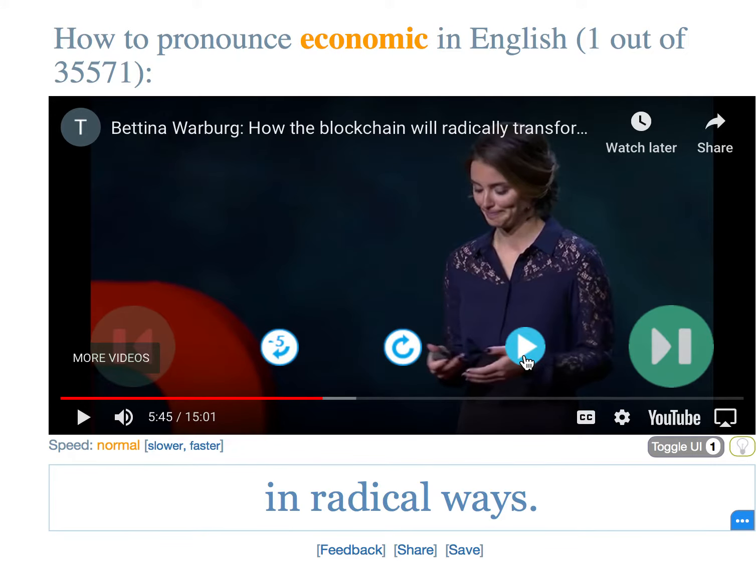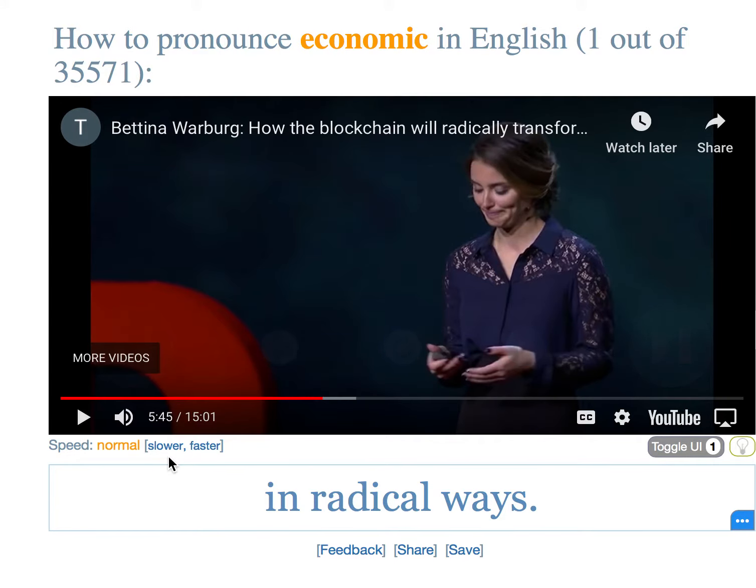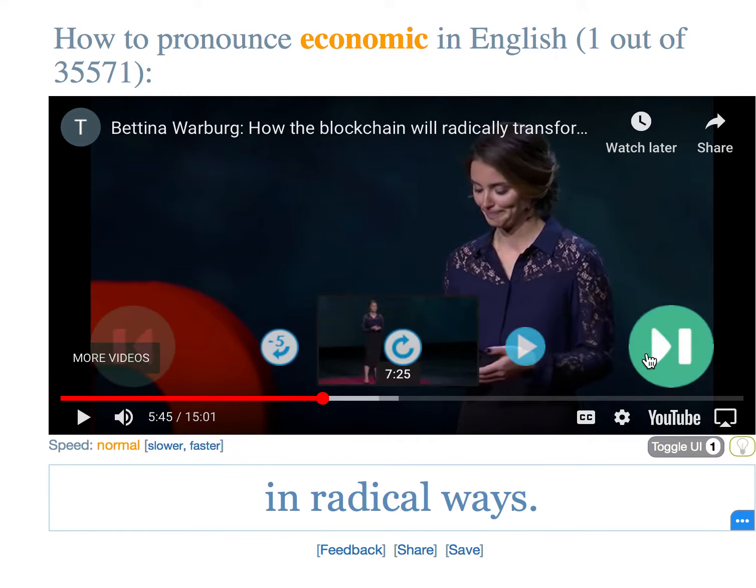So if we look at the controls here, we obviously have play. This is a replay, go back 5 seconds, or go forward. We also have the ability here to go slower or faster. And that is another really beneficial aspect of this site. So let's listen to one more person here.